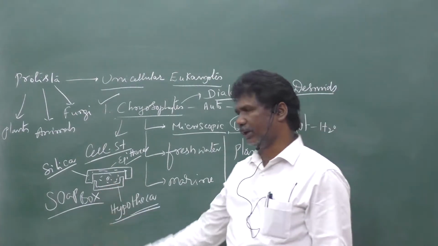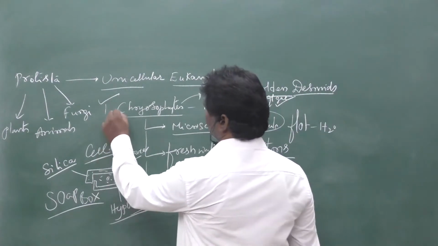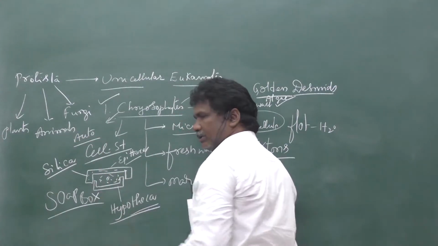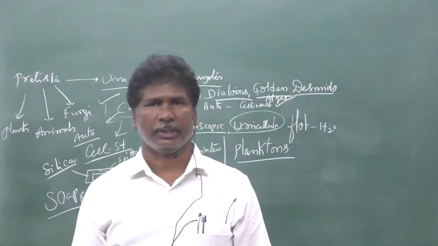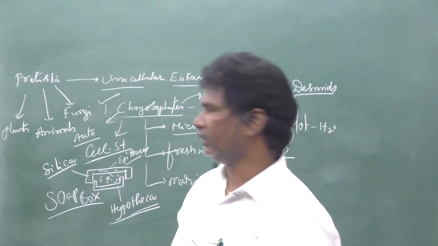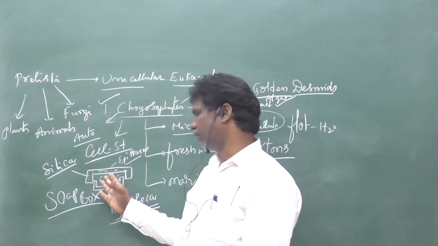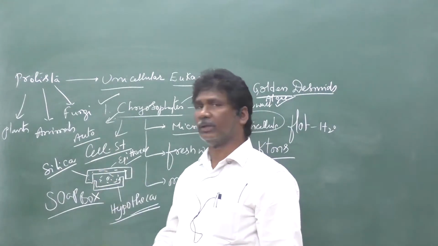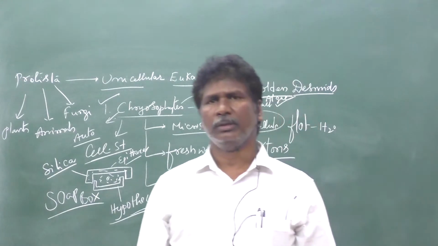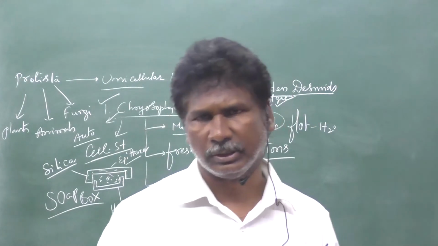These are unicellular organisms, and they are autotrophs. That means chloroplasts are present, chlorophyll molecules are present, xanthophylls, carotenoids, all those photosynthetic pigments are present within the cell. Hence these are autotrophs. This is important, it came in 2019.